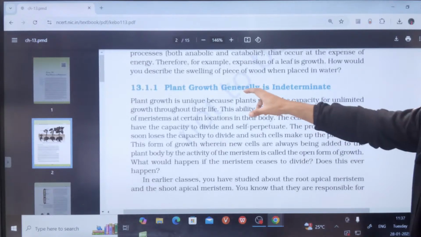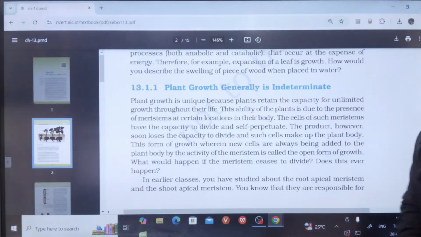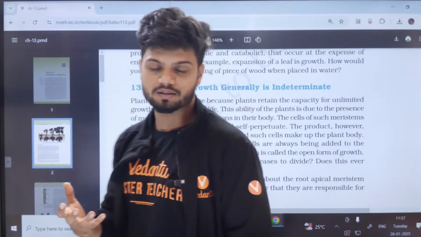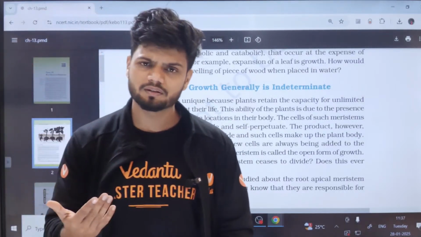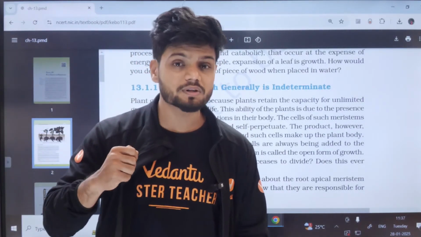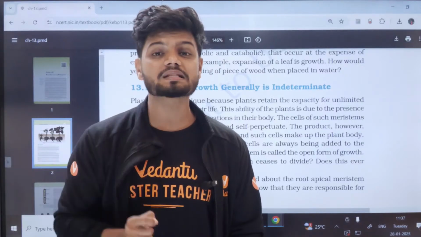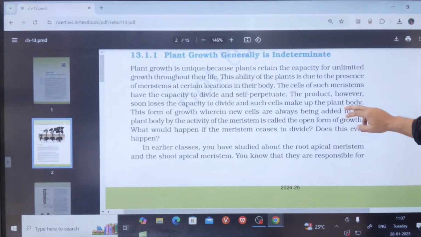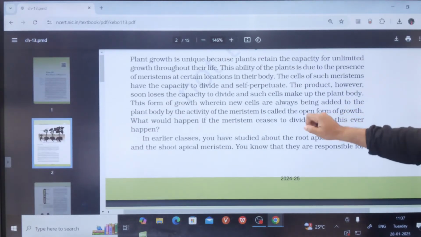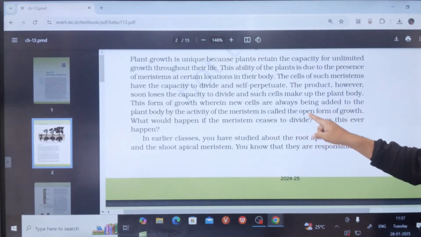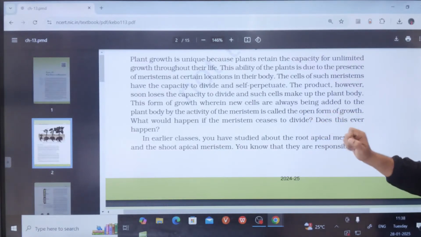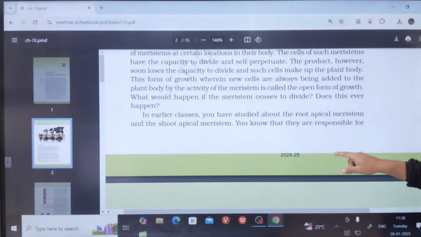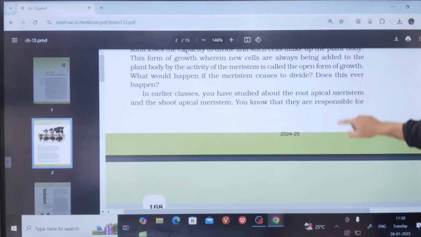Plant growth is indeterminate. What is the meaning of that? Plant growth will keep on happening. Plants will keep on growing. What is the secret? The secret is meristematic tissue. New cells are always being added. It's called open growth, I told you. Shoot and root apical meristem.